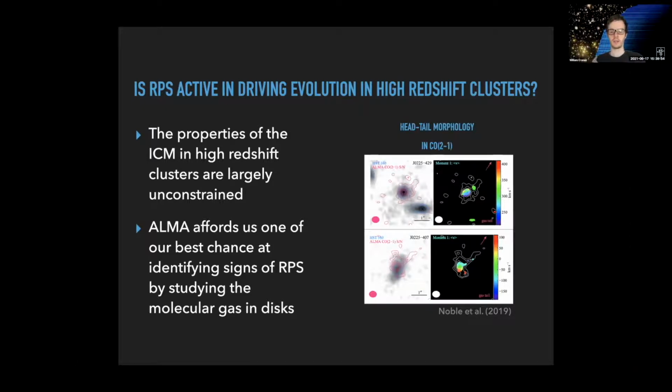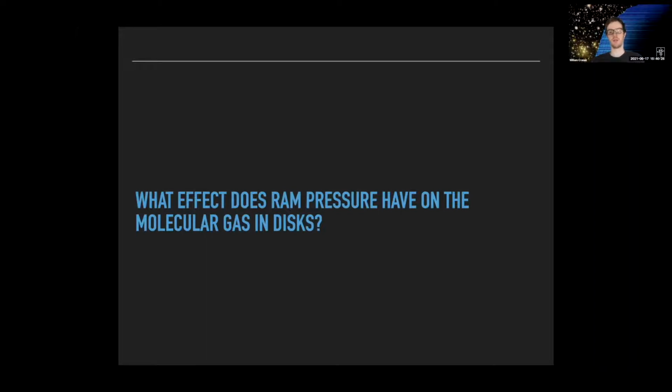So on the right here, I show some examples of head-tail morphology, which are classically used to identify ram pressure stripping, from Allison Noble's 2019 paper. But tails in general are hard to detect because they're low surface brightness and they're hard to resolve, whereas disks are easier to detect. So if we can use the molecular gas in a disk and identify a signature of stripping, that can be an easy way to identify stripping on large scales in clusters without significant integration time.